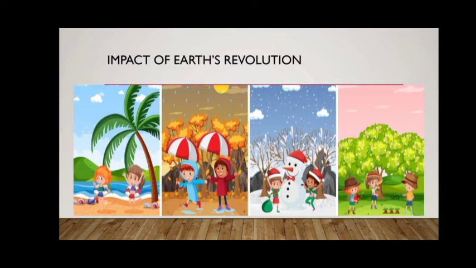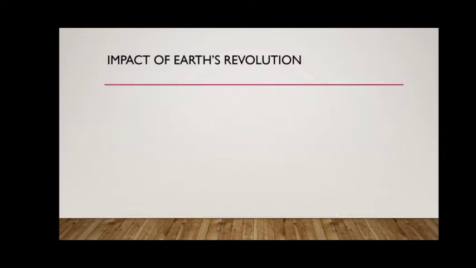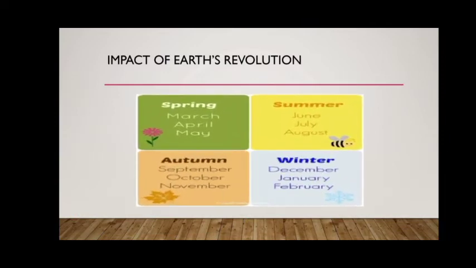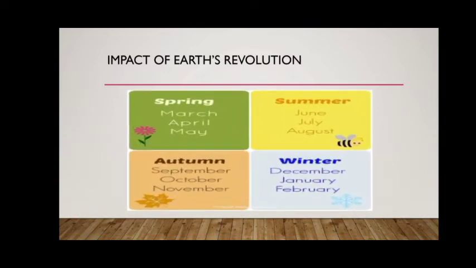How does this revolution impact the Earth? You might have seen there are 4 seasons shown in the picture. So due to this revolution, the Earth changes its seasons. We divide it into spring, summer, autumn, winter, and the months that are included you can rightly identify in the picture.